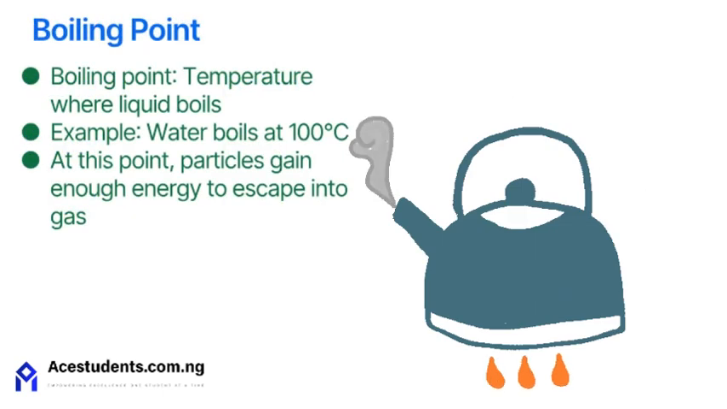The boiling point is the temperature at which a liquid starts to boil. For example, water boils at 100 degrees Celsius. At this point, the particles gain enough energy to break free and become gas.